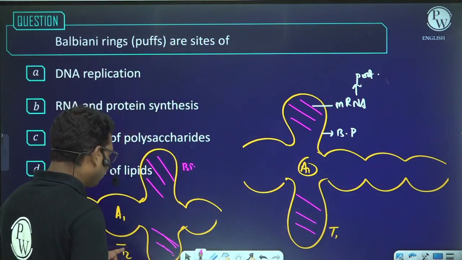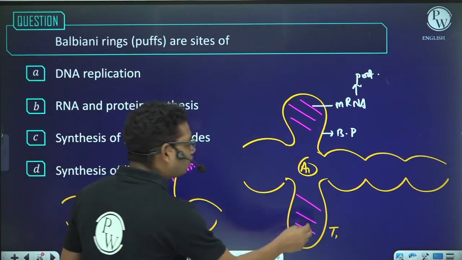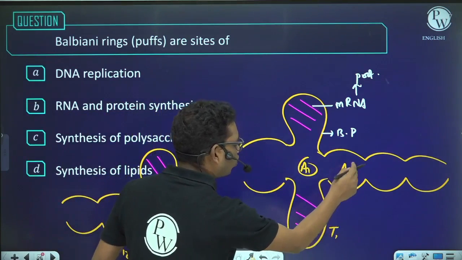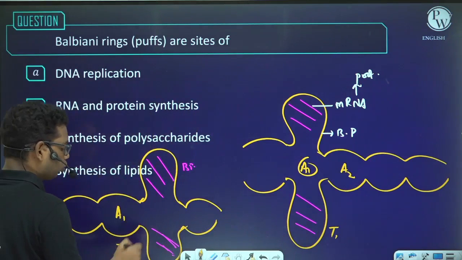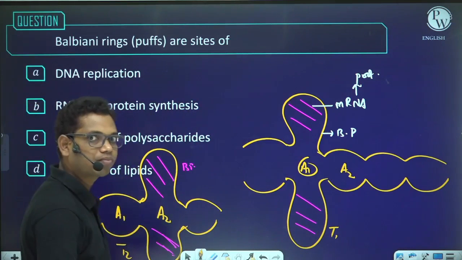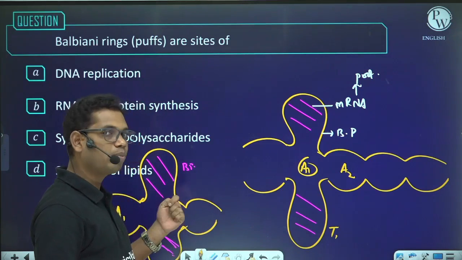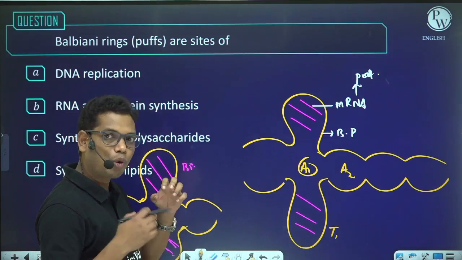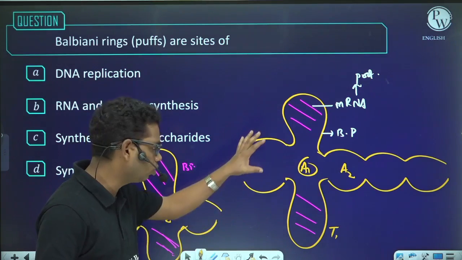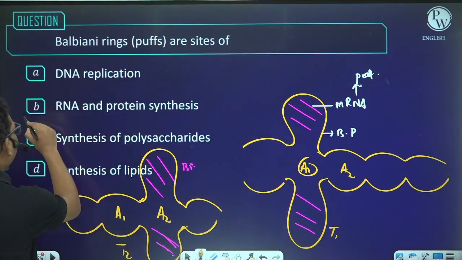So you can see at time T2, the area A1 does not show a Balbiani puff, whereas at time T1, the area A1 shows a Balbiani puff, right? But in time T1, the area A2 does not show any Balbiani ring, whereas in time T2, the area A2 shows a Balbiani puff. That means the Balbiani rings are temporary in nature. Okay, and if the proteins encoded by those genes are required by a cell at a particular time, then only the Balbiani puff will be formed. Okay, so the answer will be RNA and protein synthesis, right?